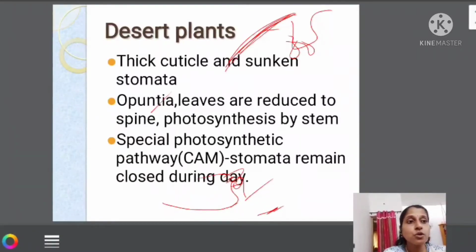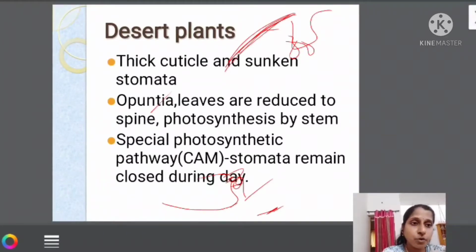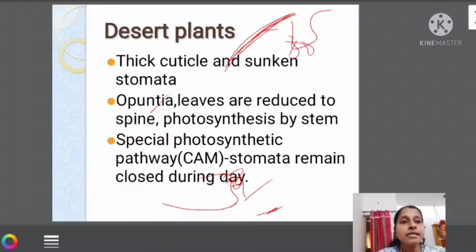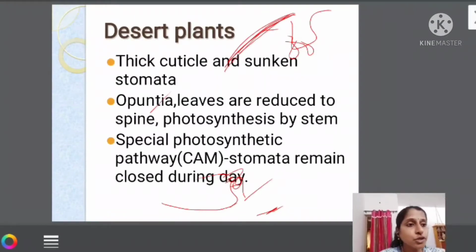In order to reduce the loss of heat. Those plants we call CAM plants, crassulacean acid metabolism. So this pathway we call the CAM pathway. Clear? Yes. So this is regarding desert plants. Like C4 plants, they reduce the water loss. That is the adaptation of photosynthesis in plants in order to reduce water loss in the desert environment.